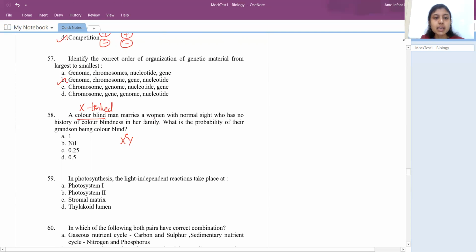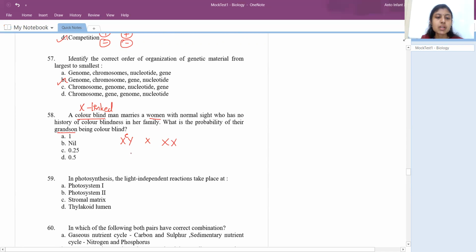He marries a woman with normal sight, so XX. She has no history of color blindness in her family, which means her parents have no history of color blindness, so she would be normal, obviously XX. What is the probability of their grandson being colorblind?